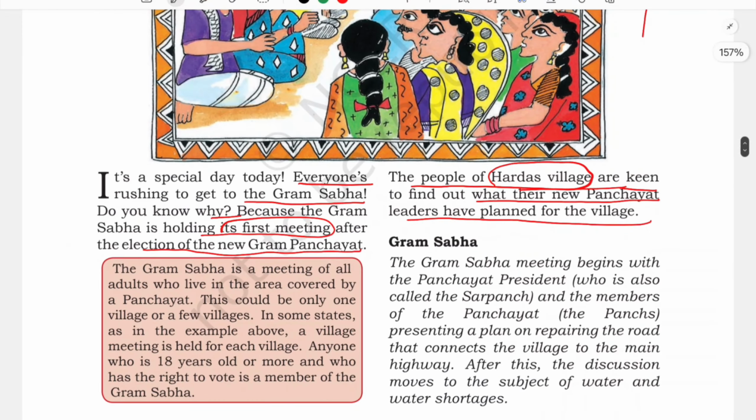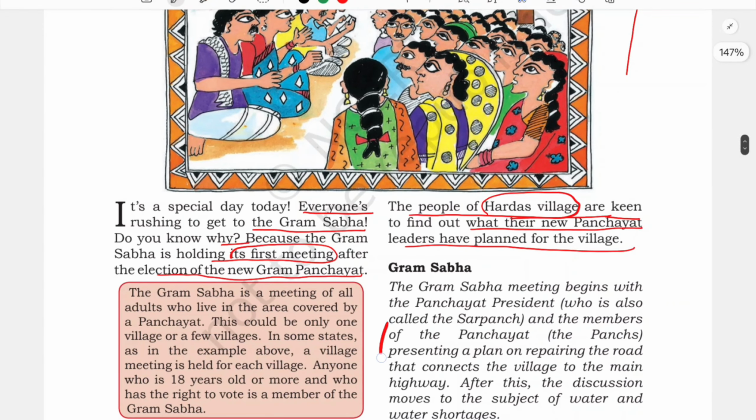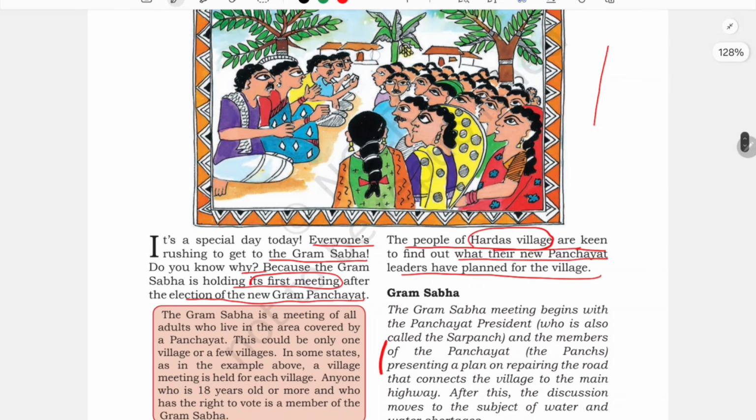So in order to listen to all the issues as well as the planning, in this picture you can see all of them are here, isn't it? And the members who are sitting on the upper side are the members of this Gram Sabha, and these are the public. And here you can see people directly participating. See, India is a democracy, isn't it?